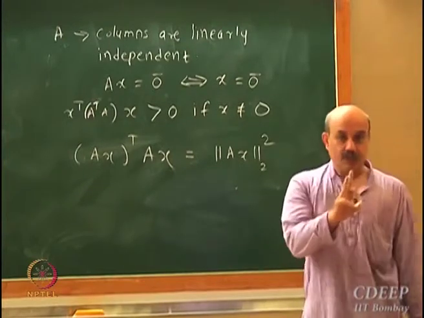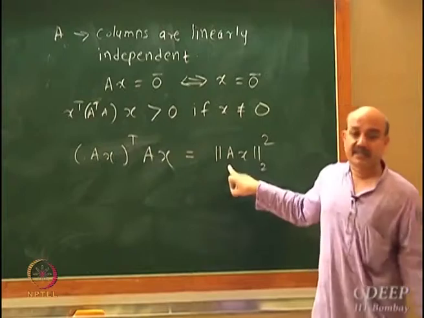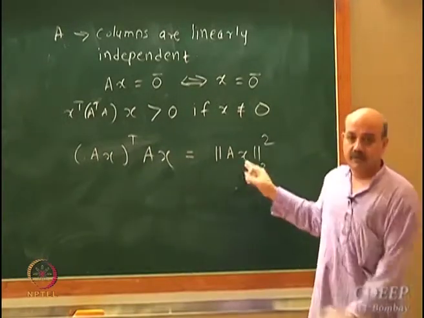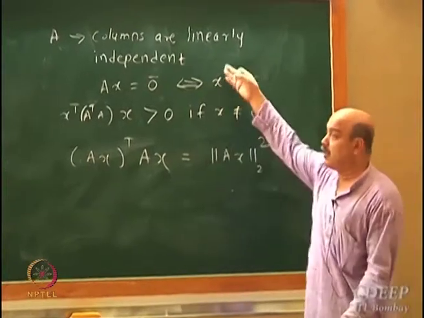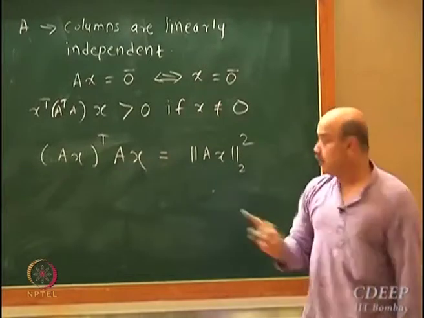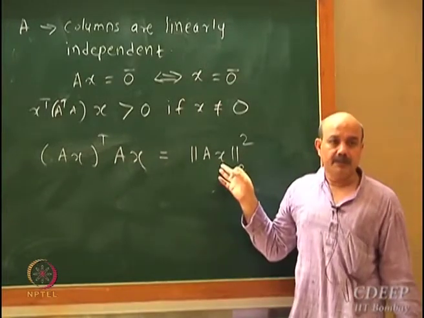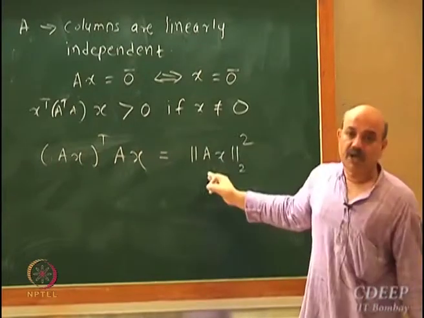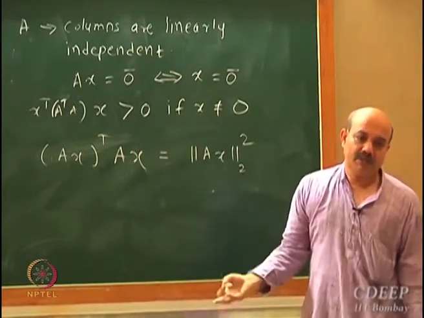See, there are two situations. If A is singular, if A has columns which are linearly dependent, there might be an x which will give you 0. But we have said that columns of A are linearly independent. So if you have an x which is non-zero, this vector is going to be non-zero. And this is the square of the norm, which is always a positive number.